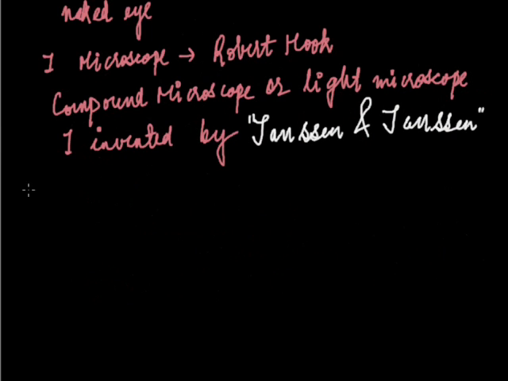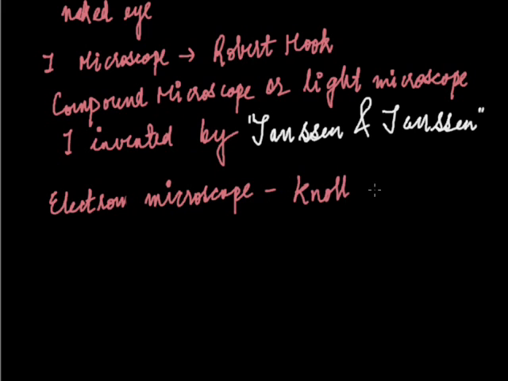Then another type of microscope is the electron microscope. They are a very advanced type of microscope. The electron microscope was invented by two scientists named Knoll and Ruska in about 1931.